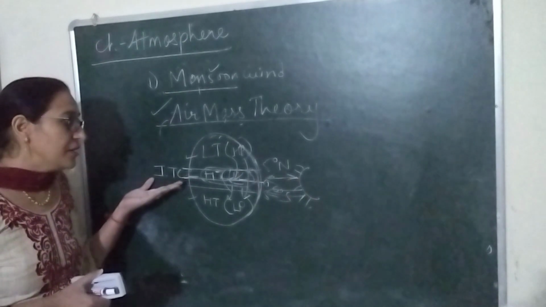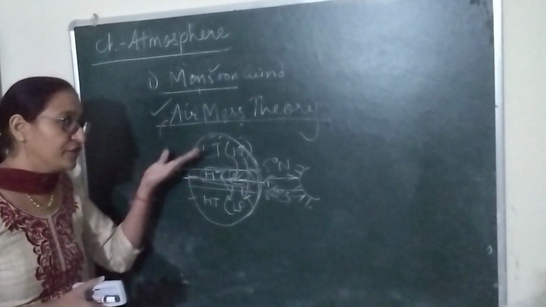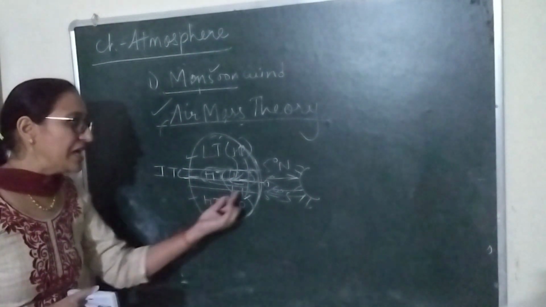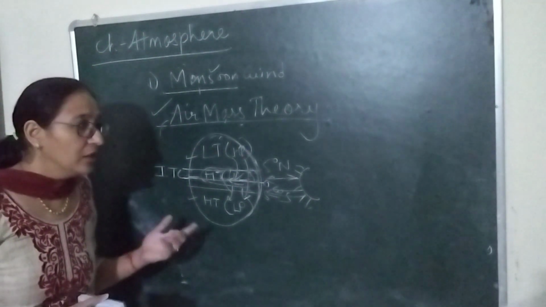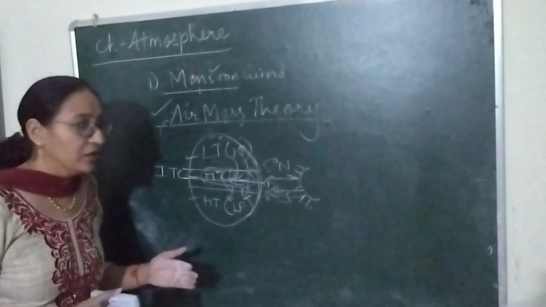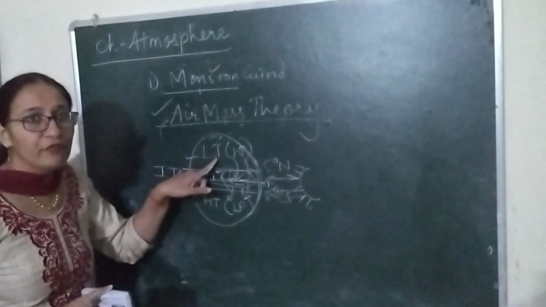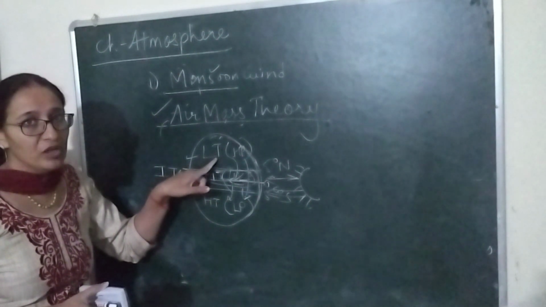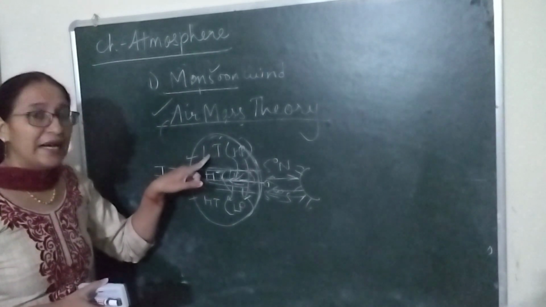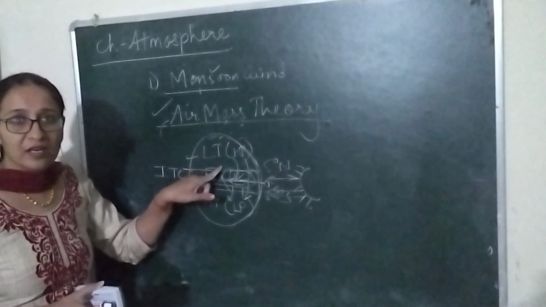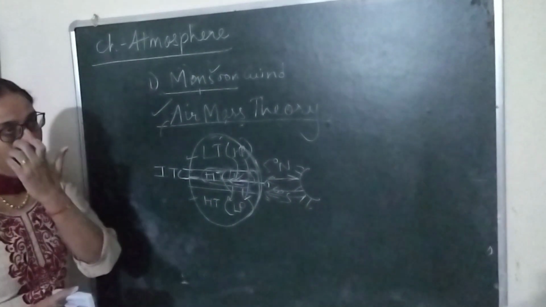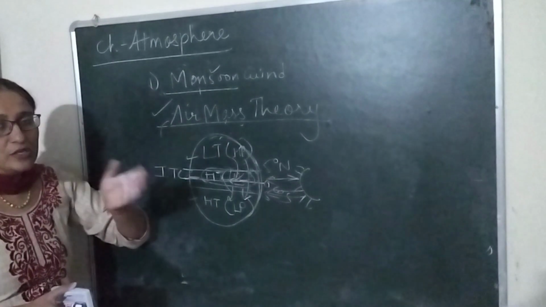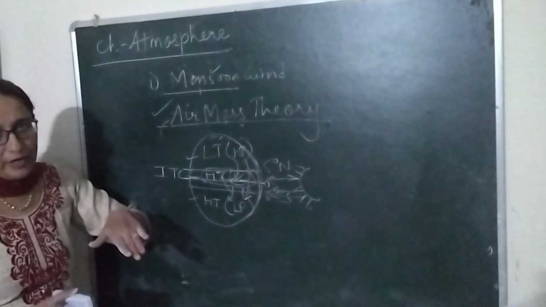If ITCZ shifts, this imaginary belt will not shift. What exactly shifts? Temperature and pressure condition. If the sun rays vertically fall in the northern hemisphere, then high temperature and low pressure prevails here, and on the opposite side low temperature and high pressure. And then we have to learn wind always blows from high pressure to low pressure.